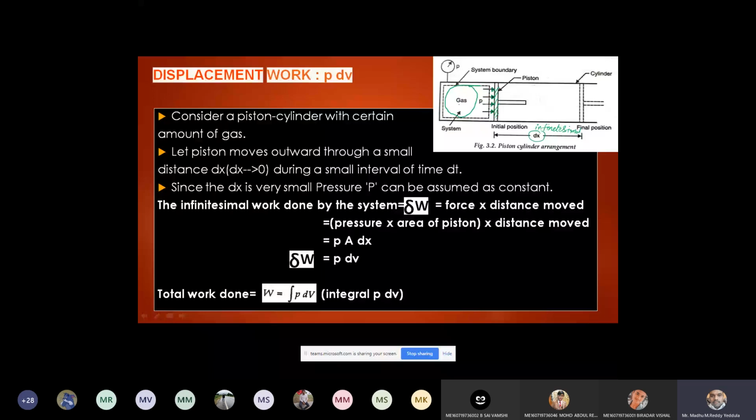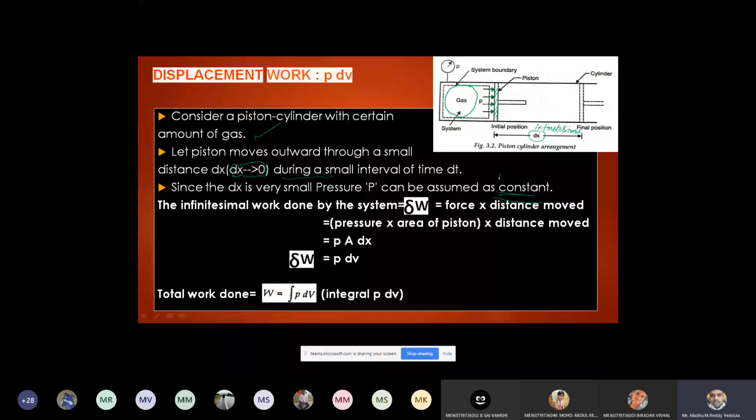Consider a piston cylinder with a certain amount of gas. Let the piston move outwards through a small distance dx. The distance is very small, even I can assume it as zero, negligible, during a small interval of time. That's why I'm assuming the distance is very small. Therefore I can assume pressure as constant. So throughout the movement of the piston, the pressure is constant because the displacement is very small.